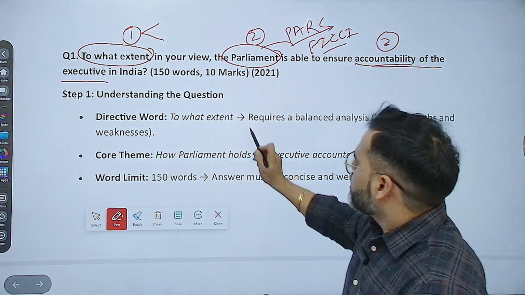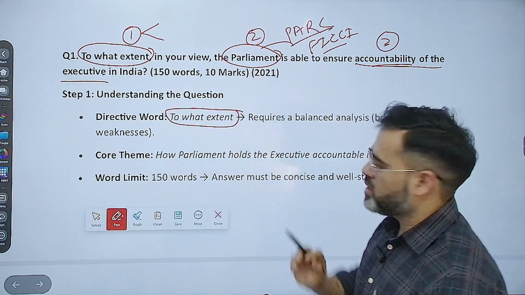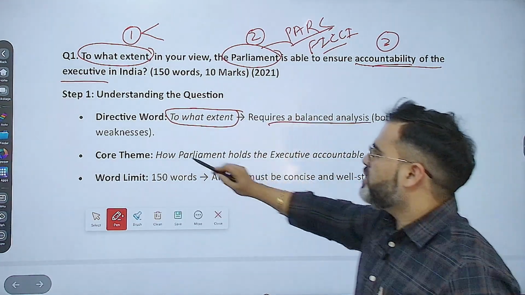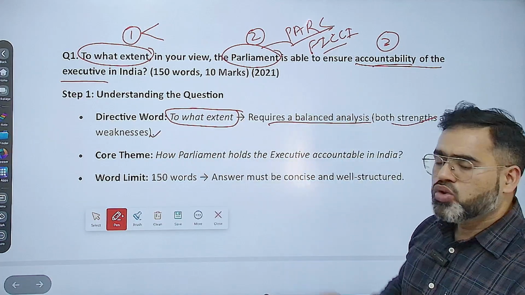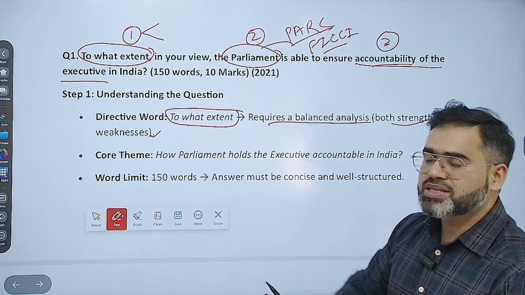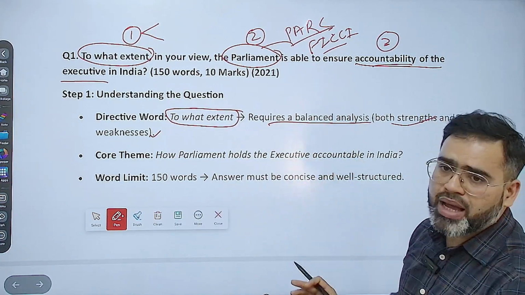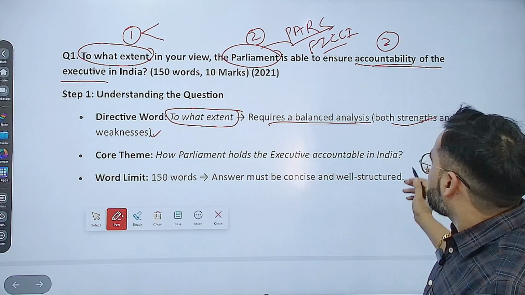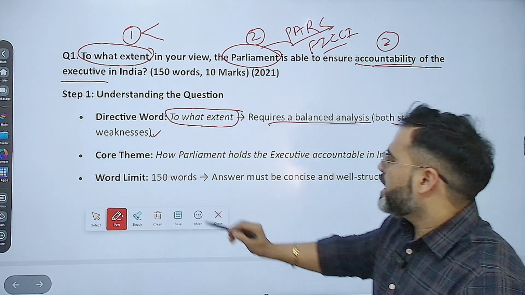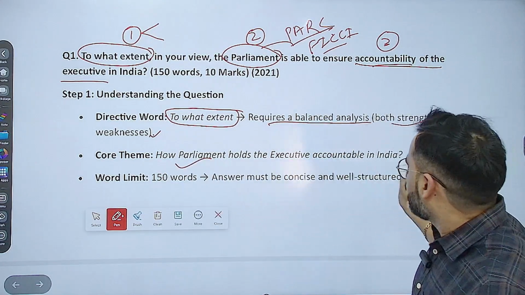So the directive 'to what extent' means it requires a balanced analysis, that is, both strengths and weaknesses you have to discuss. Clear? So in any question where you get 'to what extent', simply understand that a balanced analysis is required in which we discuss both strengths and weaknesses. And the core theme is how Parliament holds the executive accountable in India.